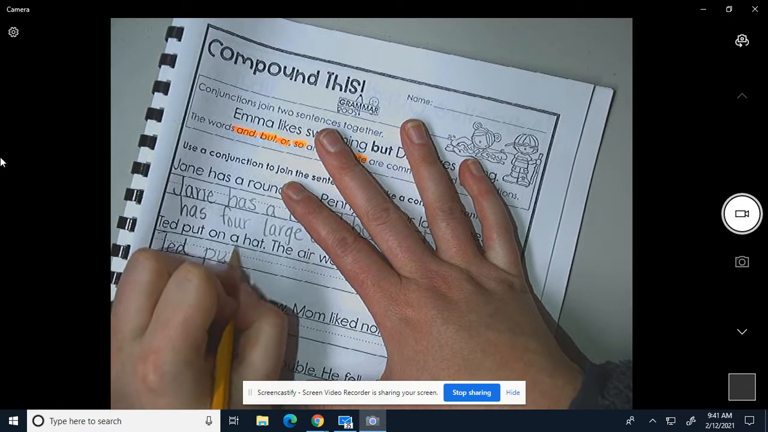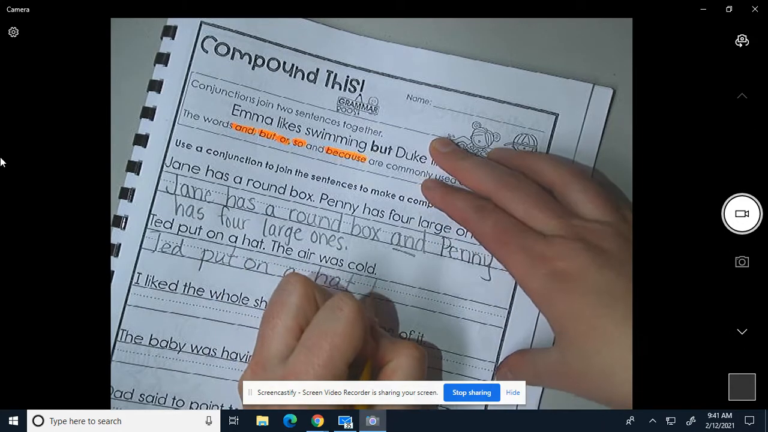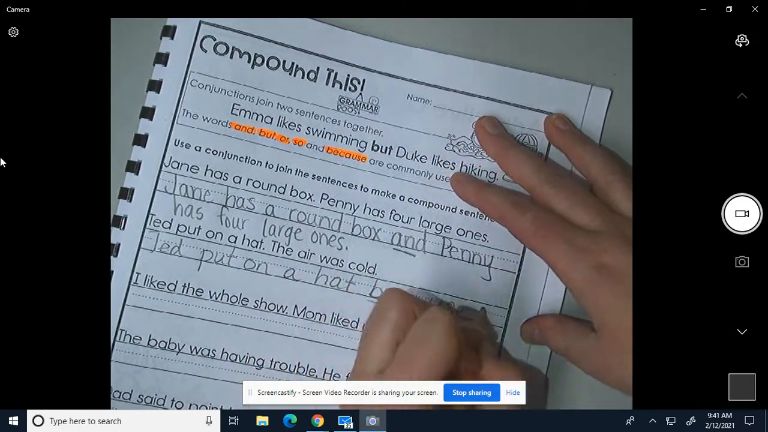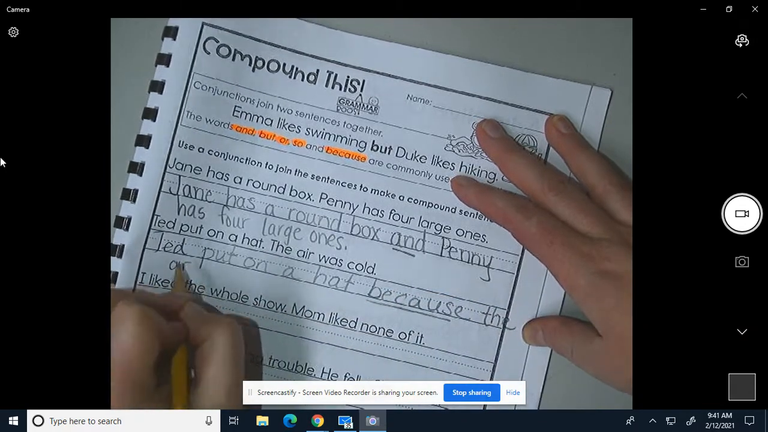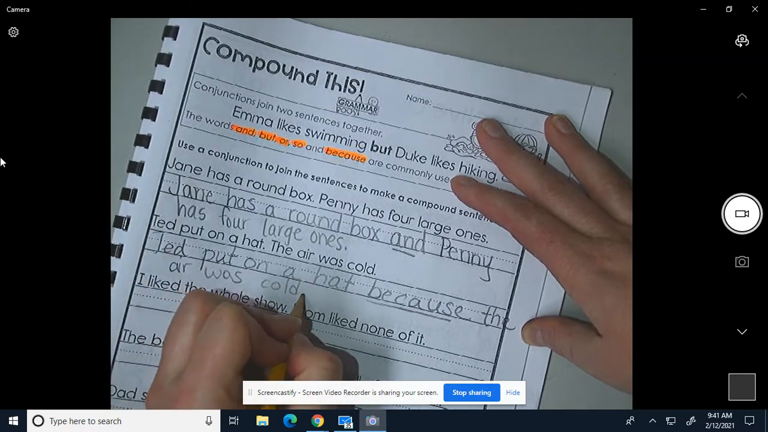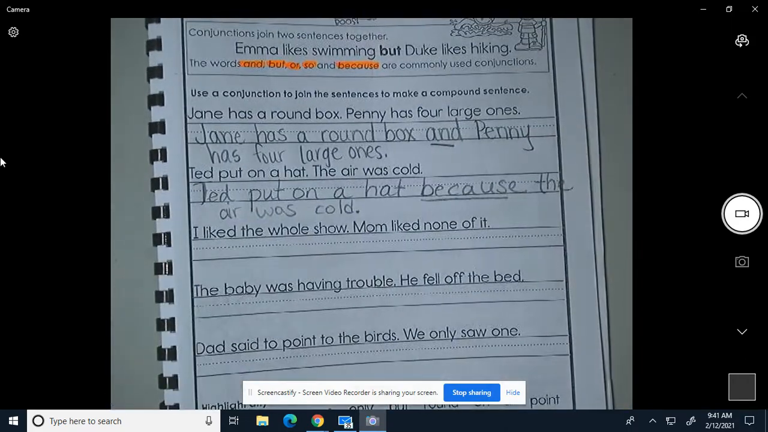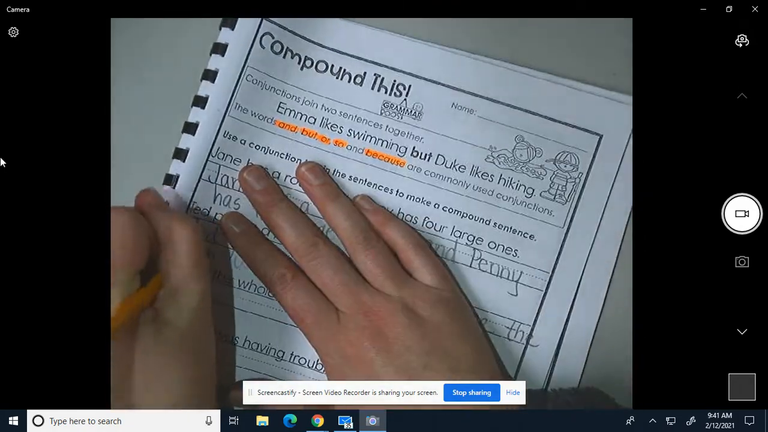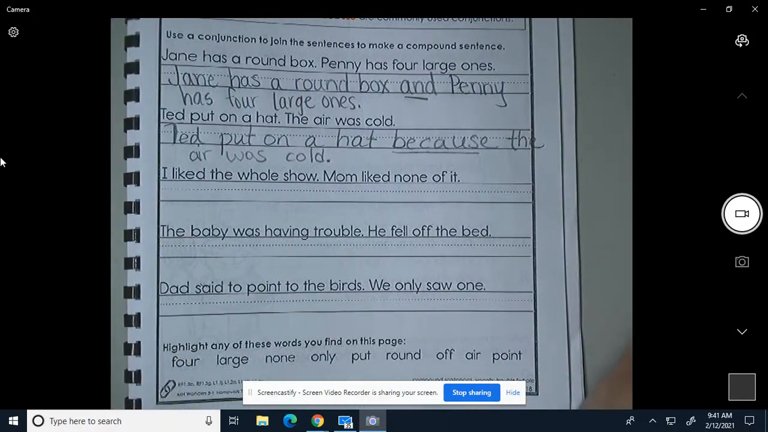Ted put on a hat because the air, almost spelled air wrong, was cold. Period at the end. Ted put on a hat because the air was cold. So we use that because in there. All right. Let's go ahead and go on to the next one.